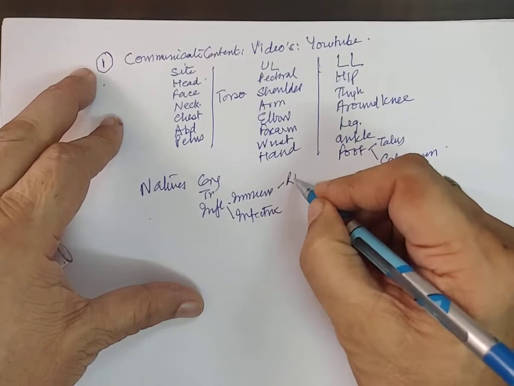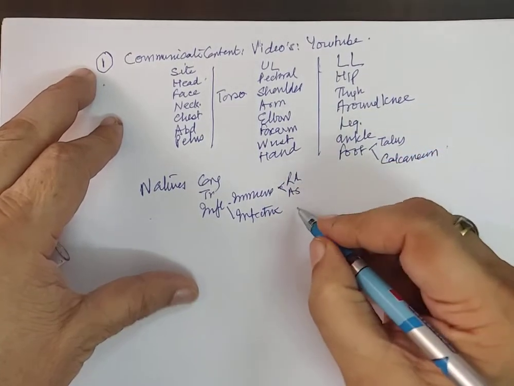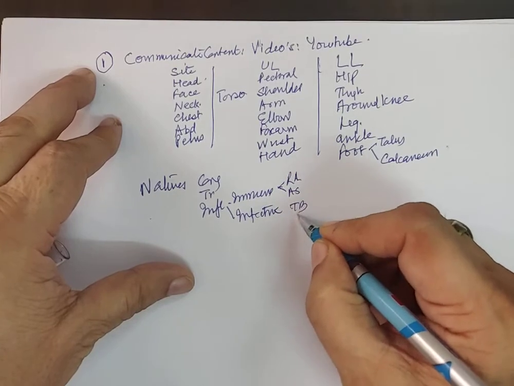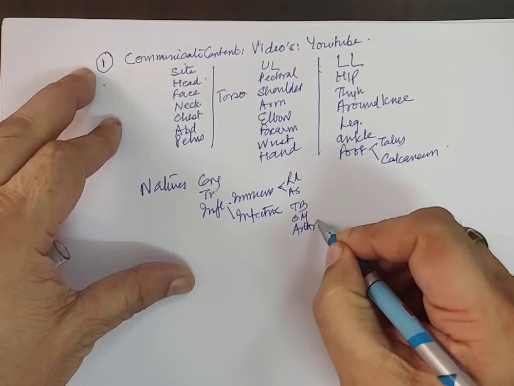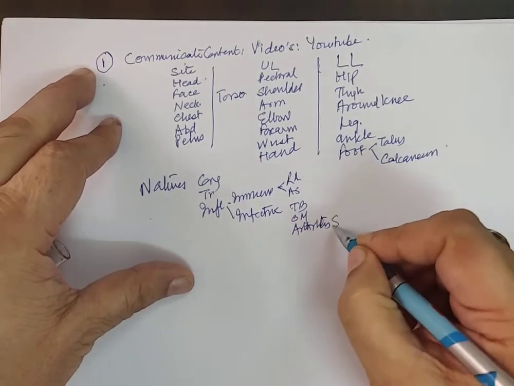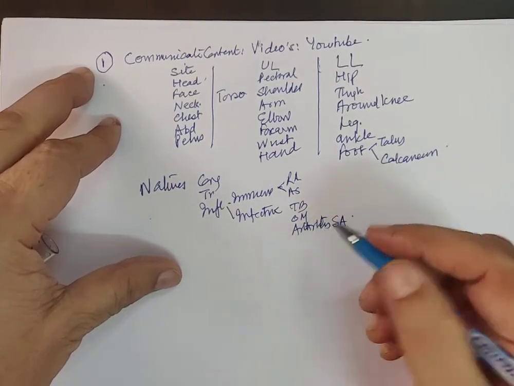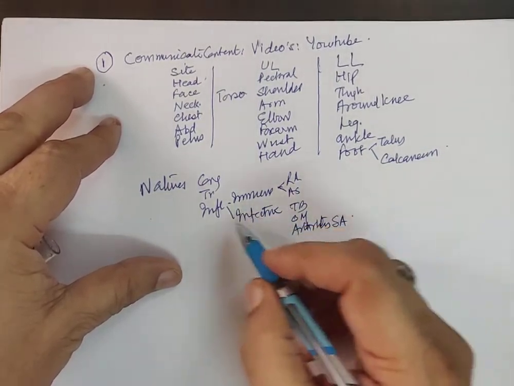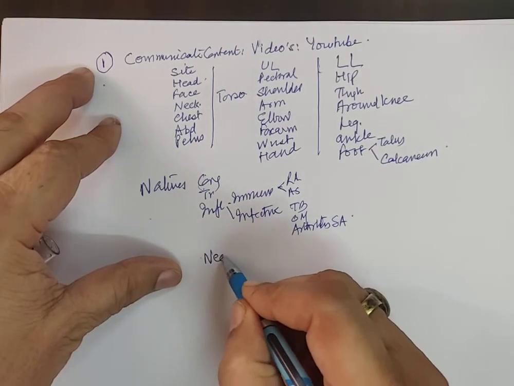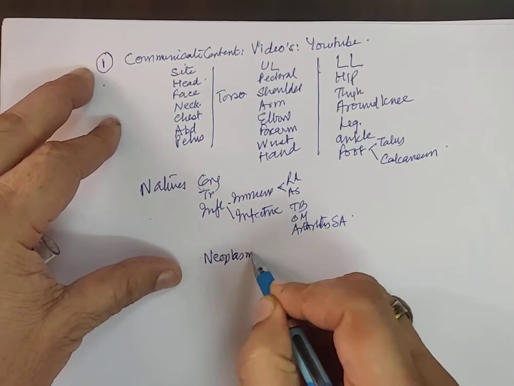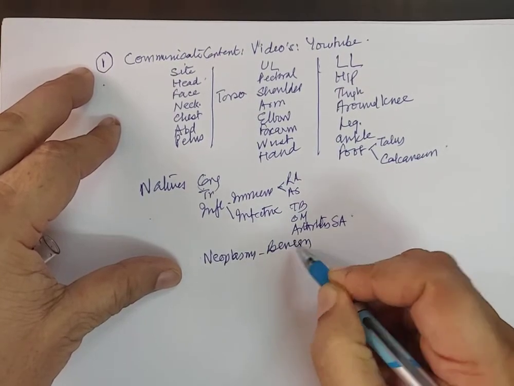Immune may be rheumatoid arthritis and ankylosing spondylitis, and infective may be TB, osteomyelitis, arthritis, which is septic arthritis, and there may be some special types of infections. But congenital, traumatic, inflammatory, then neoplasms, which will be benign and malignant.